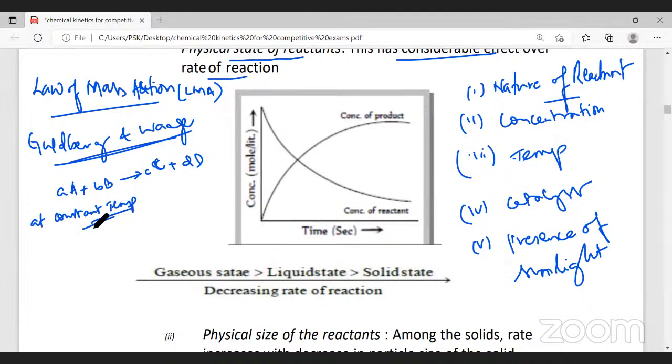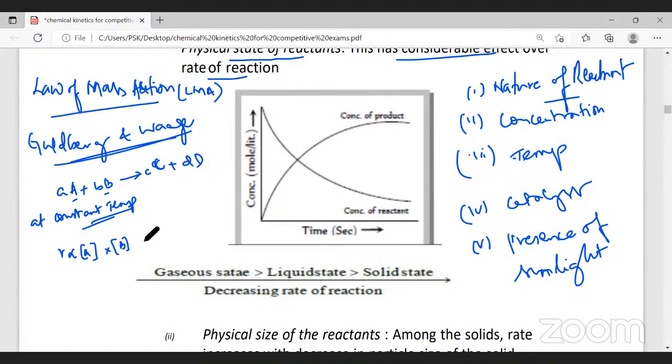At constant temperature, the rate of the reaction is directly proportional to the product, that is, the multiplication, of molar concentration of reactants. The square bracket indicates molar concentration. What are the reactants here? A and B. So it will be concentration of A and concentration of B.